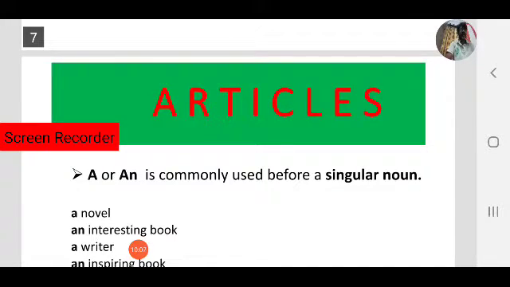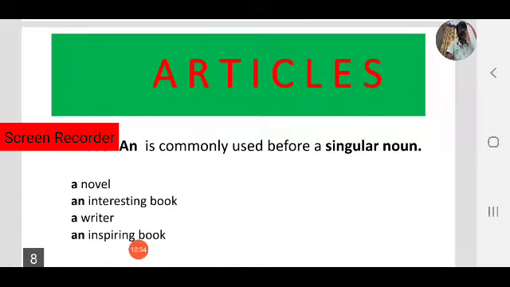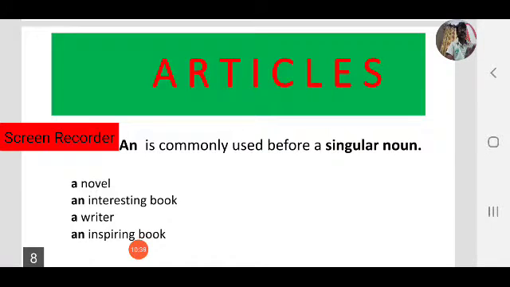Remind what the bold words in the passage are. A customer, customer is a single word. Before article, which is also a singular noun, we use an. A tall one, singular. A short one. Okay, where we use indefinite articles, a or an is commonly used before a singular noun. A novel, an interesting book, a writer, an inspiring book.